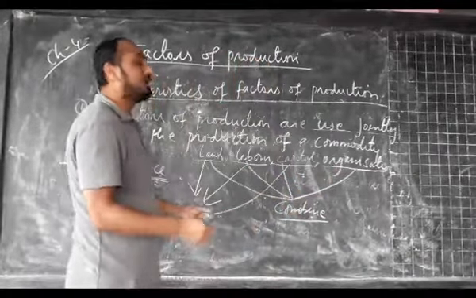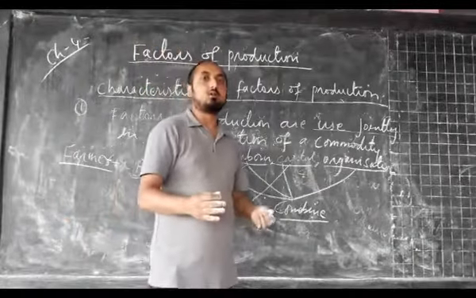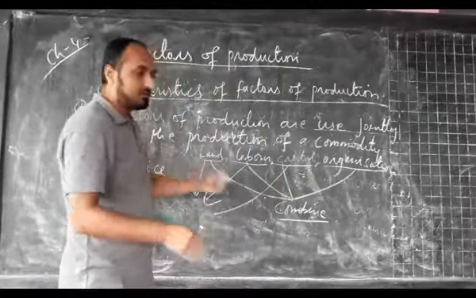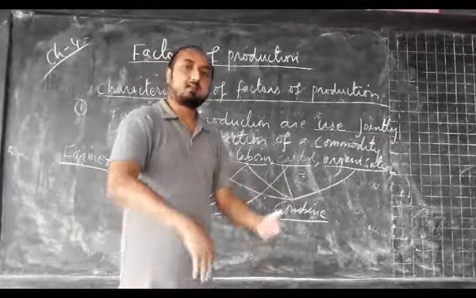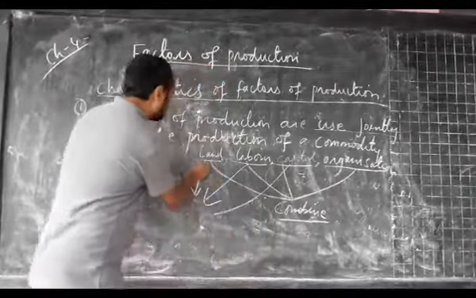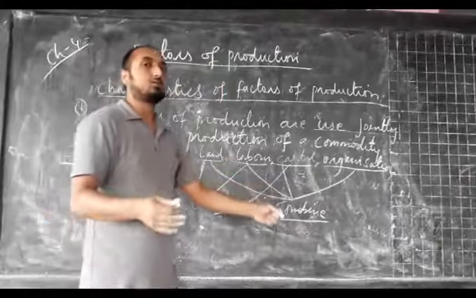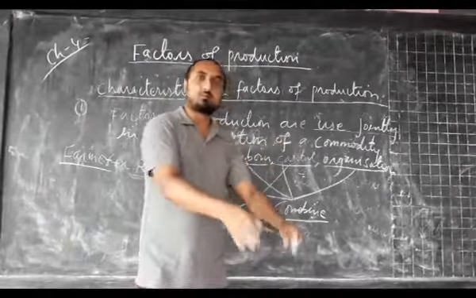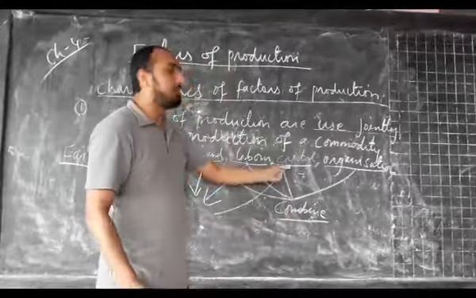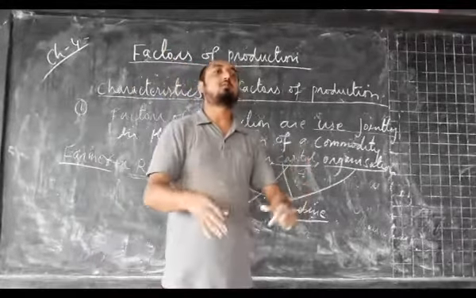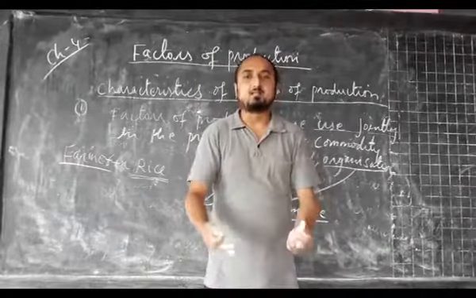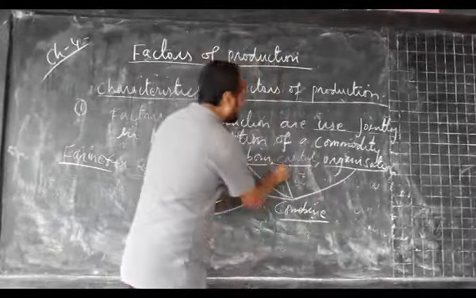So we have to combine the different factors of production in order to produce any item. Land means whatever plot of land they are using for the cultivation. Labor is the person who provides their services or skill in the production. Capital means the tractors and different tools and implements they use in the production process.